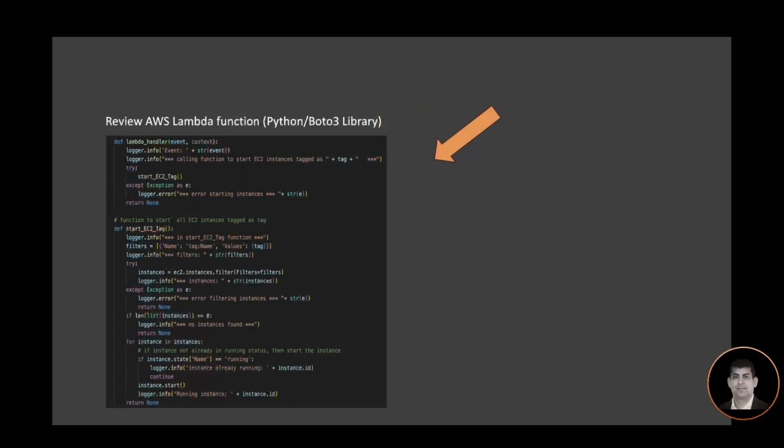Next, let's look at our Lambda function. This is Python Boto3 library code. Here is our Lambda handler. I'm using a few loggers just to log the information that I'm inside the function. When the function gets invoked, I'm finding the EC2 instances with the tag that is being passed. Once I have found the instances, I'm iterating through those instances and starting them one by one. All the information is being logged, which we can review later in the CloudWatch log.